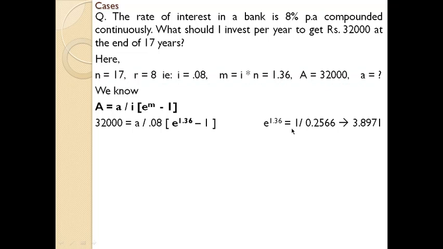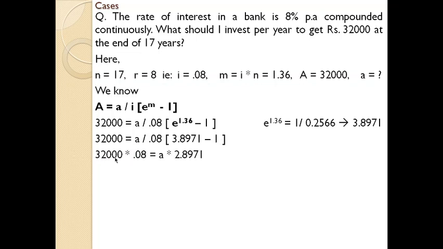But for the computation in this question, you need to change its property. So e raised to plus 1.36 can be computed by 1 divided by whatever value you have obtained from the table. You will get 3.8971. So substitute this value in the equation. 32,000 equal to a divided by 0.08 into e raised to 1.36, here it is 3.8971, minus 1.